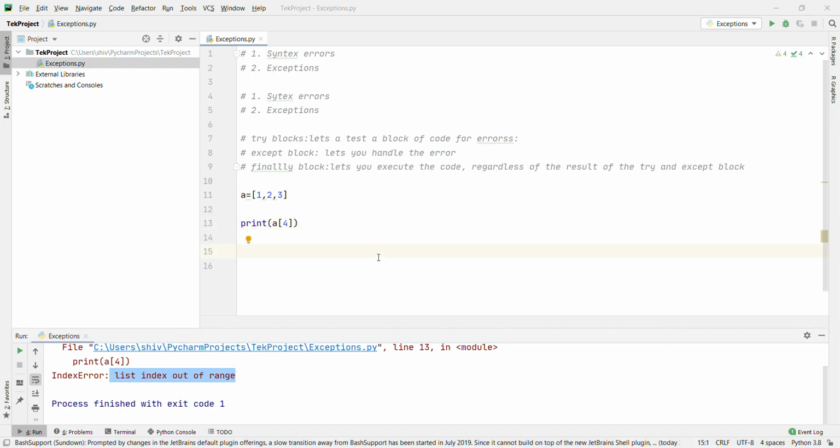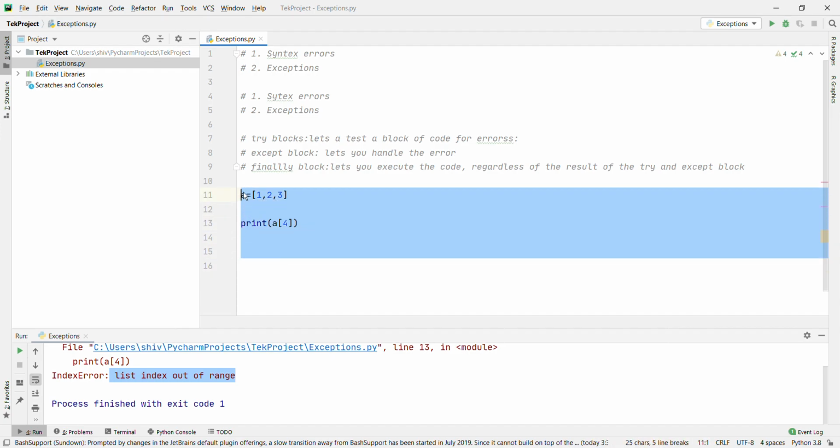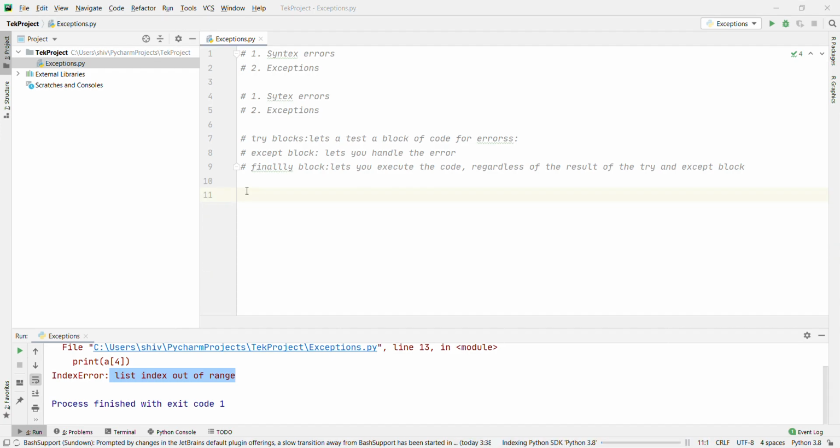This is clear now. A try statement can have more than one except clause to specify handlers for different exceptions. Okay, let's go with the example. Let's remove this first. Basically, you can define as many exception blocks as you want, if you want to execute a special block of code for a special kind of error.